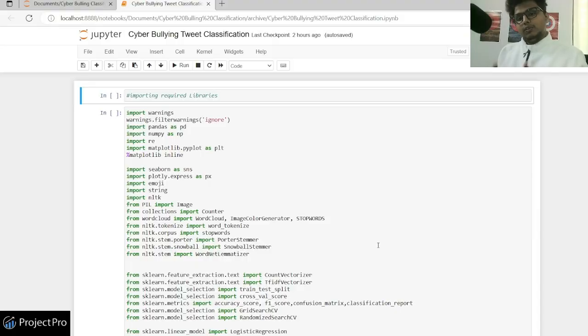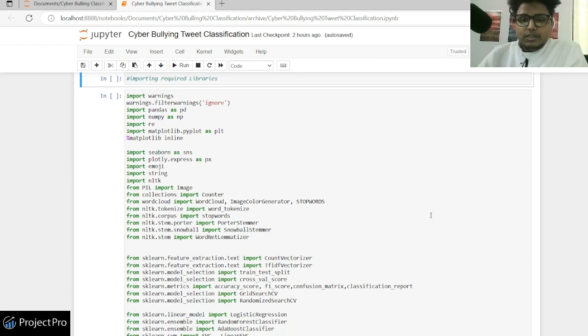Guys, this will be a three-part series. In the first part, we'll be covering the pre-processing, cleaning, and EDA of the project. In the second part, we'll be making a machine learning model to classify particular sentiment into different categories. And in the third part, we'll be deploying this model over Django. So it will be a complete three-part series, which will enable you to have one end-to-end project in your portfolio. So let's start with the first part.